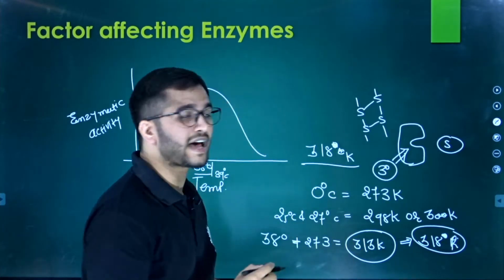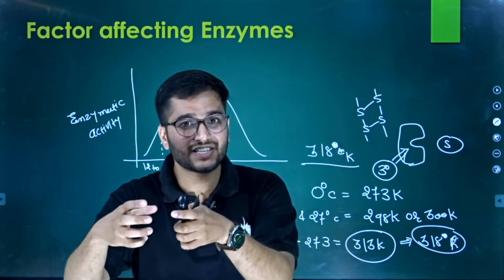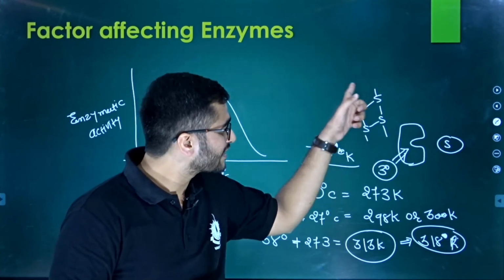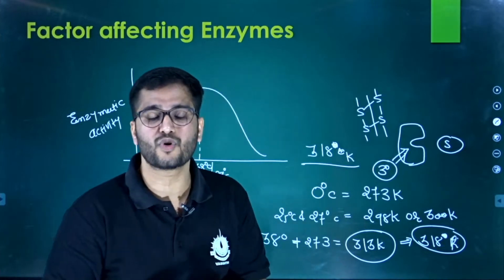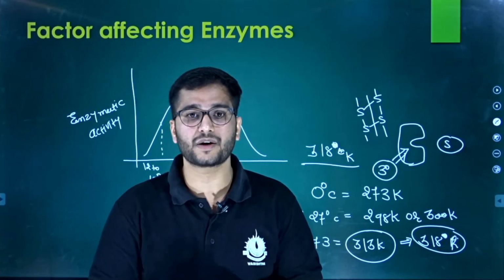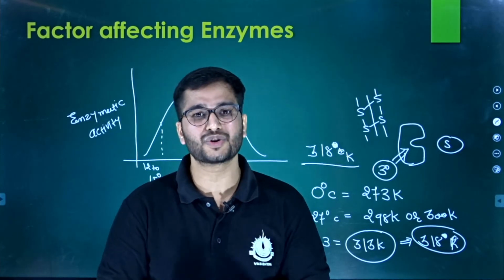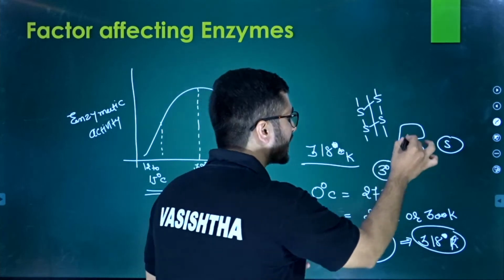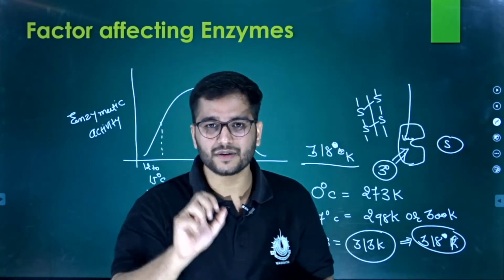Okay, so these are the disulfide bond. When there is an increase in the kinetic energy, there will be a breakdown in such kinds of bonds, such as the hydrogen bond, the disulfide bond, some ionic bond, or maybe there will be the formation of a new bond. So ultimately it will denature, it will change the shape of the active site. Are you getting my point?